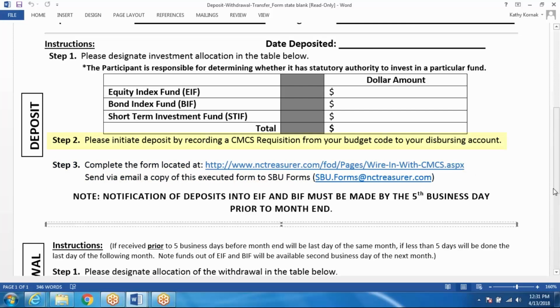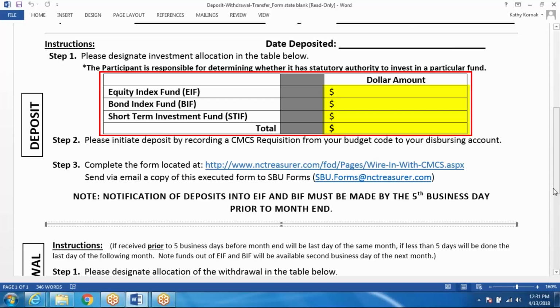If you're using money that is inside your budget code or disbursement account, you just need to initiate that deposit by recording a CMCS requisition form using your budget code to your disbursing account. Lastly, you're going to complete this withdrawal form for AGPIP, indicating the allocation of funds you want deposited between equity, bond, and short-term investment fund. So indicate the actual dollar amounts and make sure the total matches the total requested at the top.